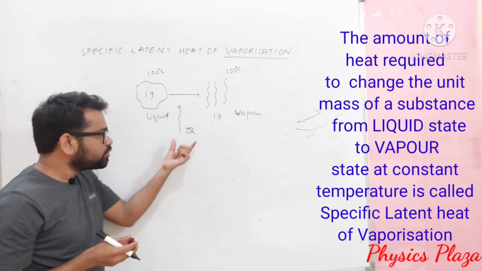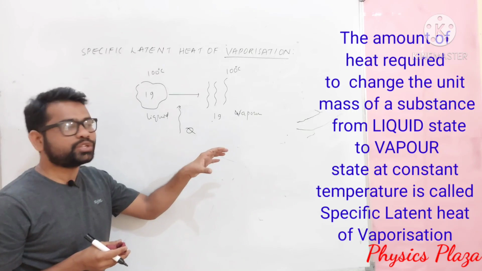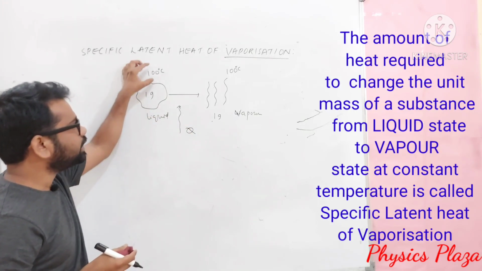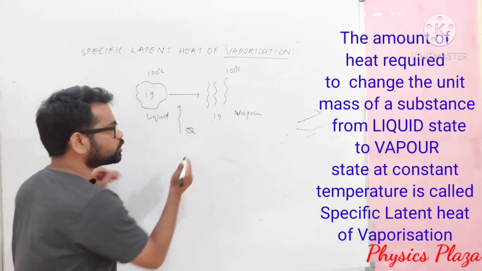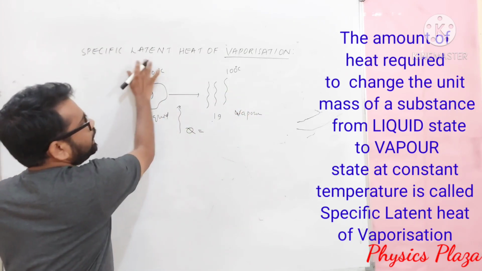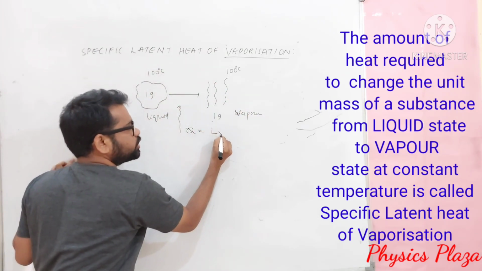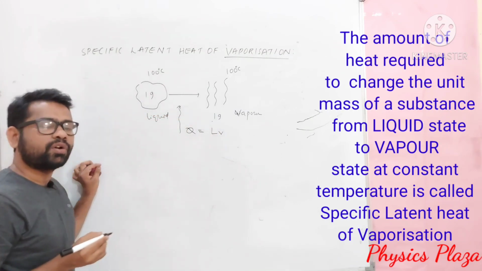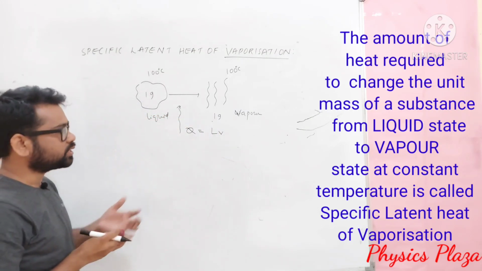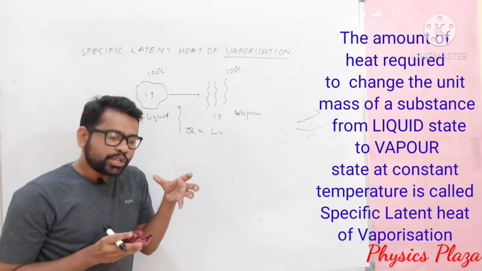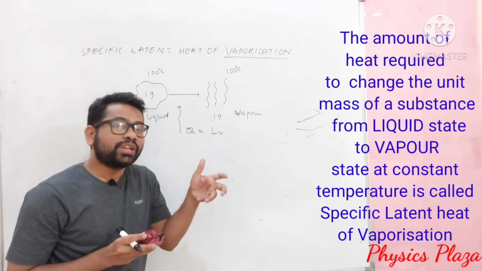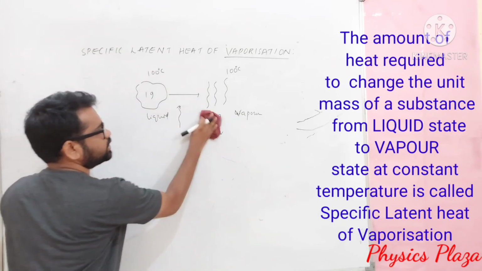Children, whatever heat we provide to change 1 gram of liquid at 100 degrees Celsius to 1 gram of vapor at 100 degrees Celsius is called specific latent heat of vaporization. Okay children, so this is what specific latent heat of vaporization actually is. Now let us see what the specific latent heat of vaporization of water is. What is its value? Let us see children.